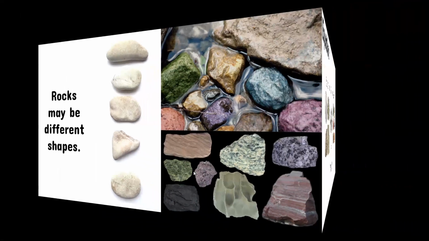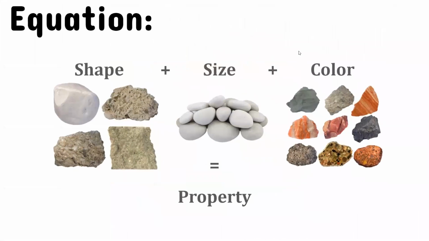So now we have here something that you need to know. We have an equation. What is this? We have shape plus size plus color. They equal what? All of them equal property. We have something called property, and this is what I mean by property. It is shape, size, color. So what is a property? It is shape, size, and color, okay?